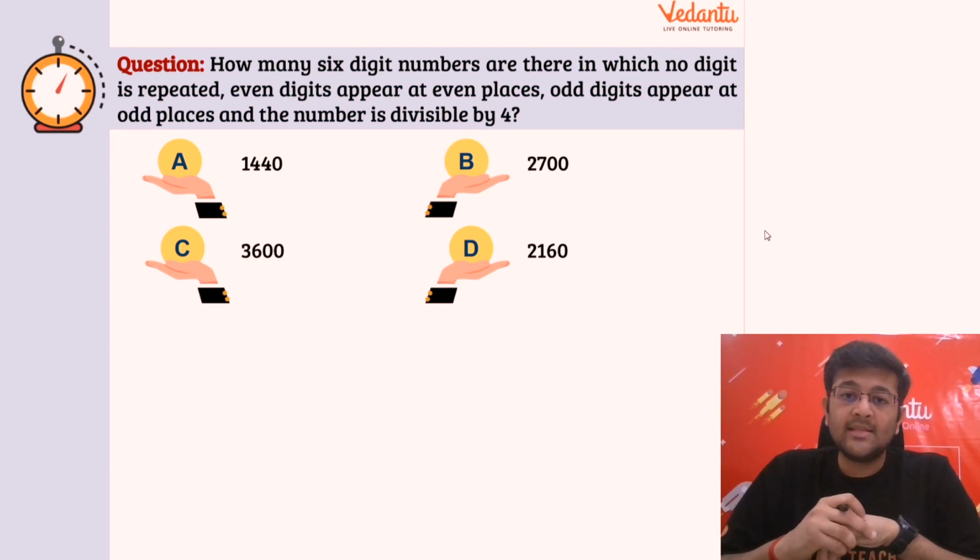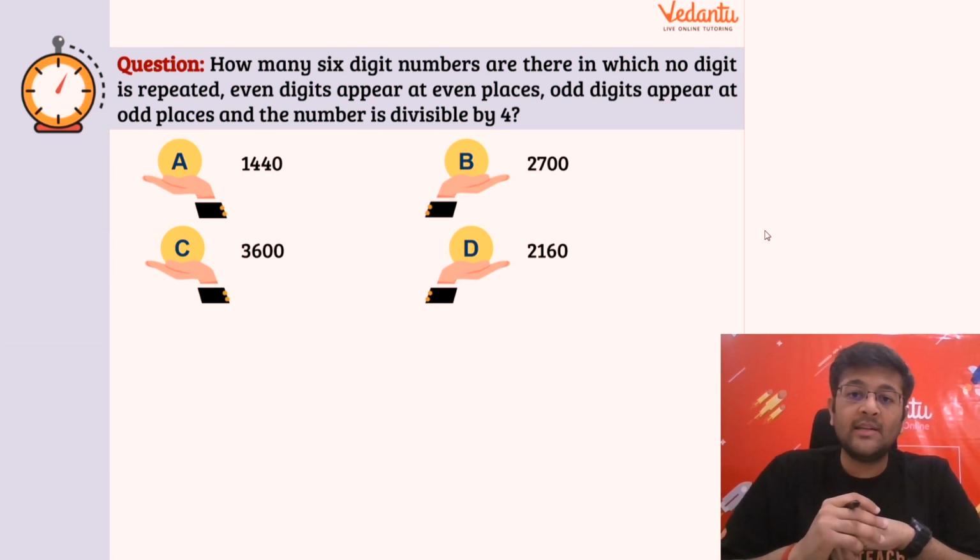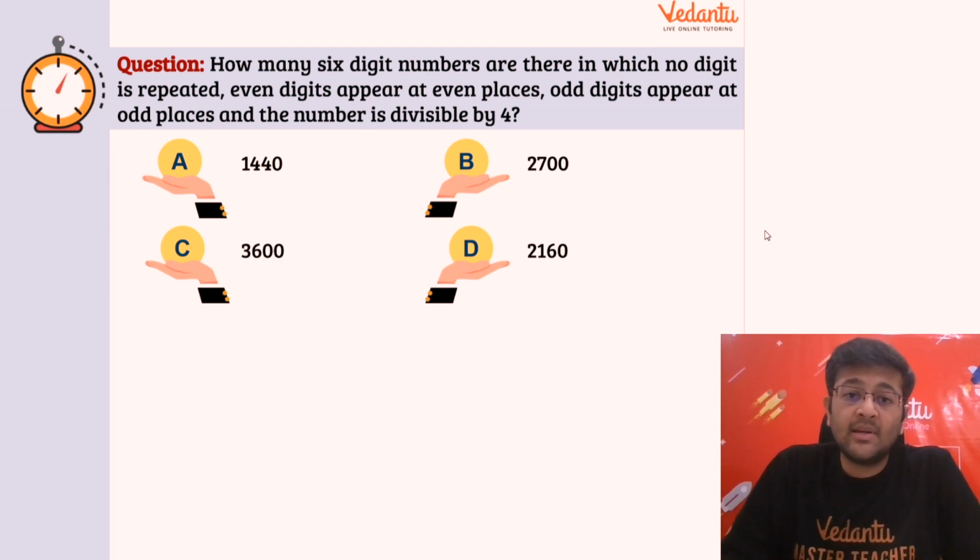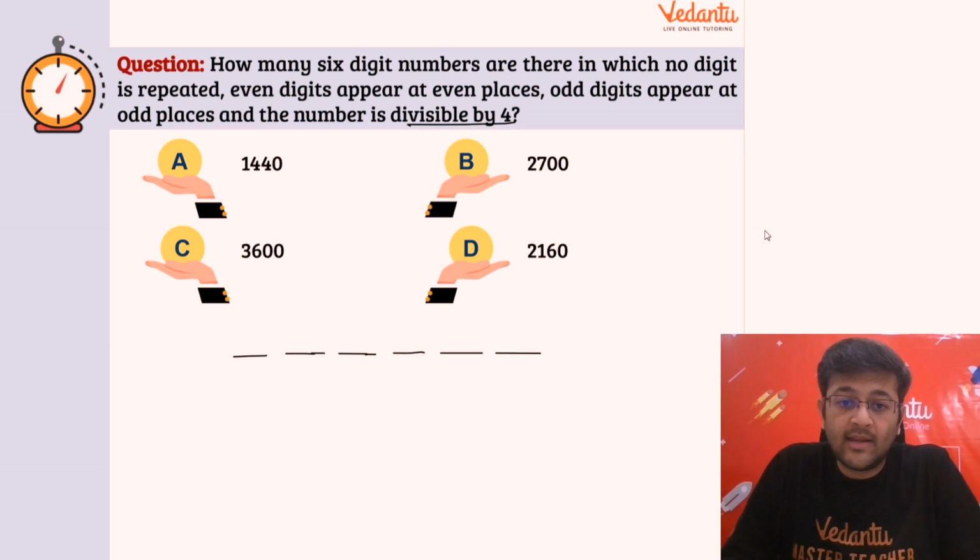So how many 6-digit numbers are there in which no digit is repeated? First of all, कोई digit repeat नहीं हो रहा है, and even digits appear at even places, okay, and odd digits appear at odd places, and the number is divisible by 4. So many different cases have been given, एक तरह से conditions basically. So 6 letters, let's say 6 digits, 1 2 3 4 5 and 6.